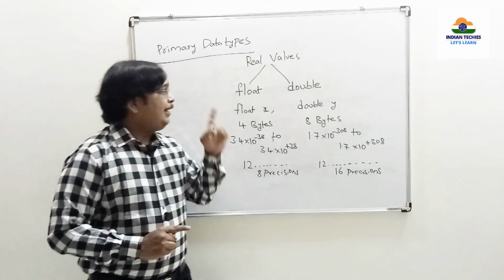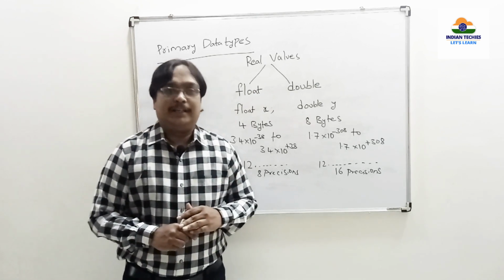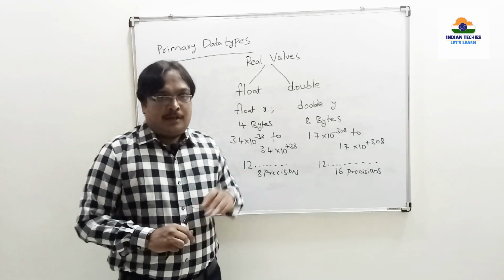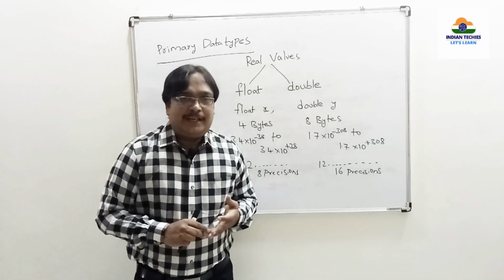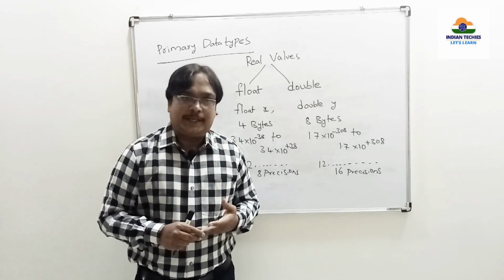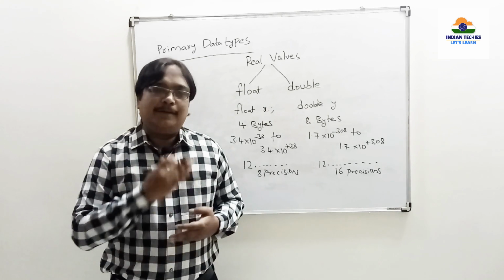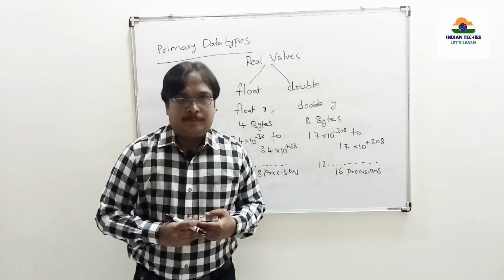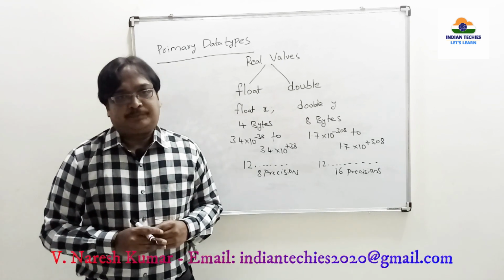Under primary data types, you get integer, character, float and double. That's the end of primary data types. The derived data types, empty data types and user defined data types are upcoming topics as per the C syllabus. That's the end of this primary data type session.